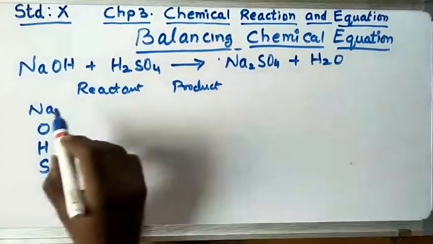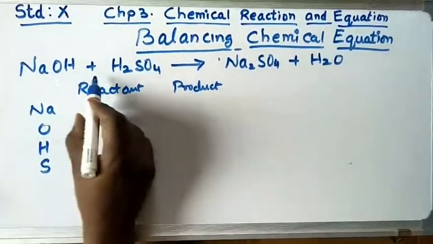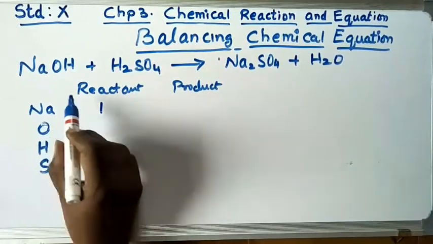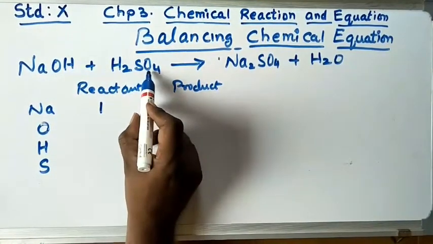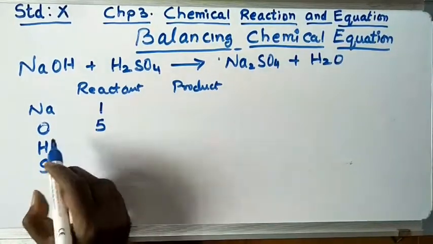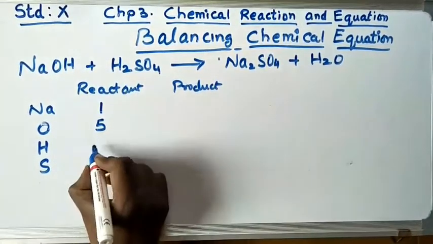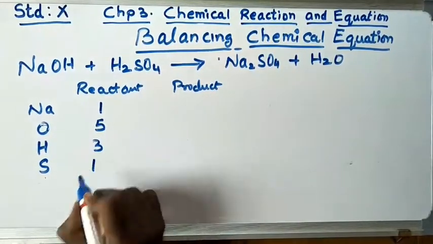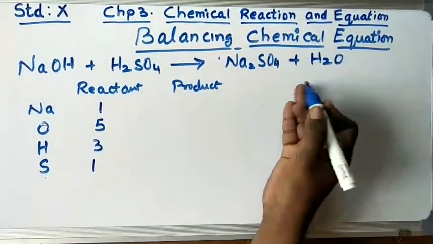Let us count. How many sodium are here? Only one sodium. How many oxygen? 1 and 4, that means 5. How many hydrogen? 1 plus 2, 3 hydrogen. How many sulfur? Only 1 sulfur.